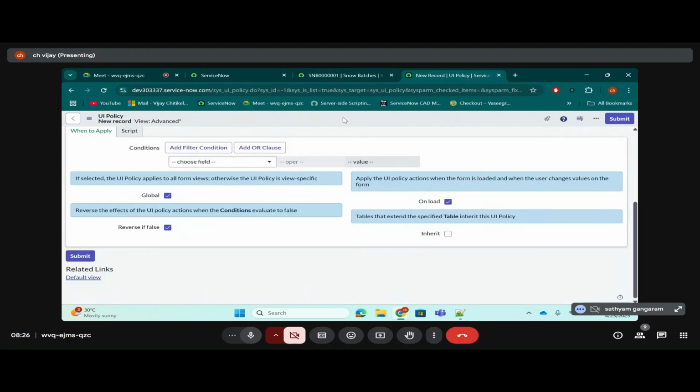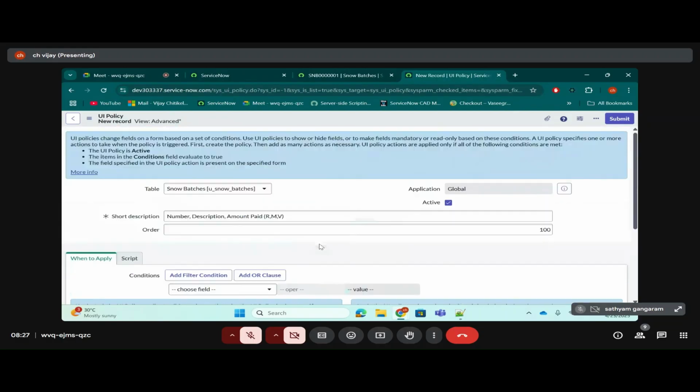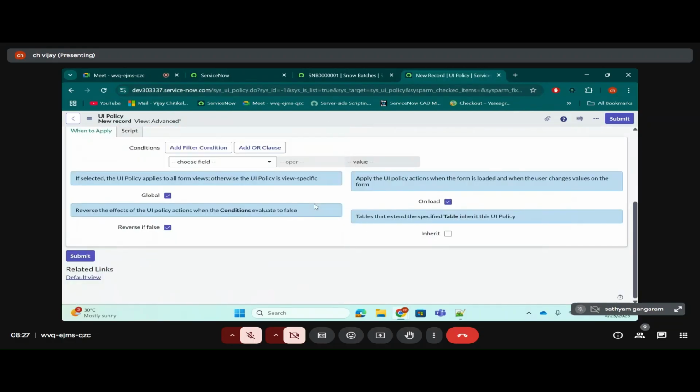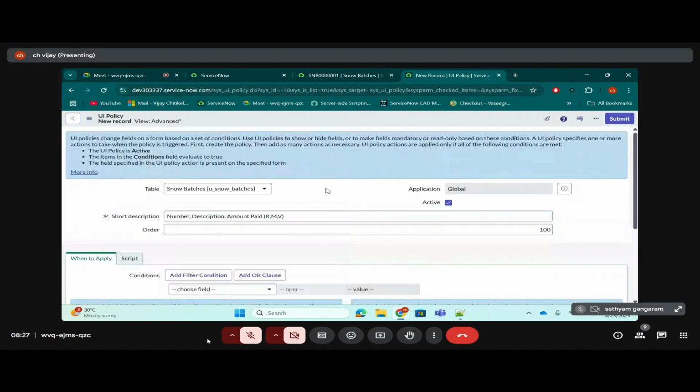So what you need to do, you need to save the form. When you save the form, what happens? The form will be enlarged. I mean, the form is still small as of now. Under related links, you can see only default view, and we are in the dead end. Once you save, the form will be enlarged. Clear?